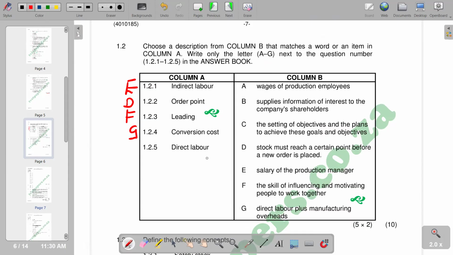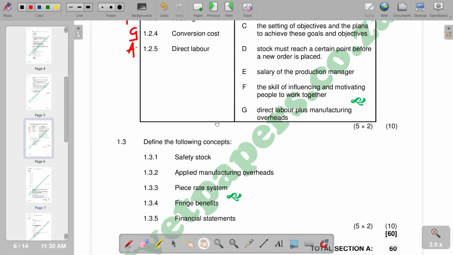Then we have got direct labor. Remember, direct labor is labor that is directly linked to the product that is being produced. So let's try to see wages of production employees, the ones that are actually producing the product, part of direct labor. So this is what we have on that part. Then we go to the last part whereby we have to define the following concepts.